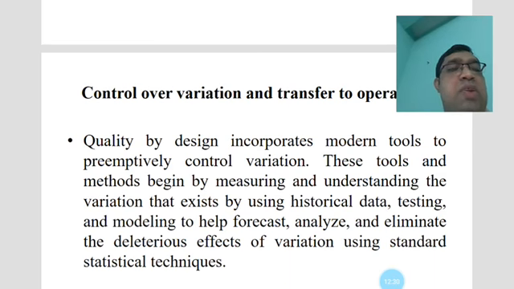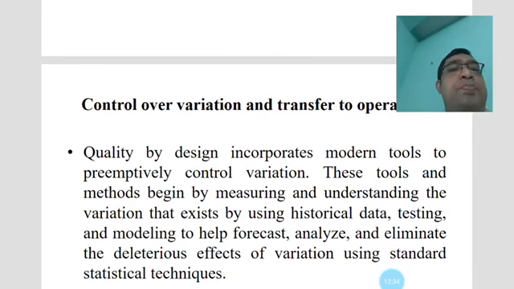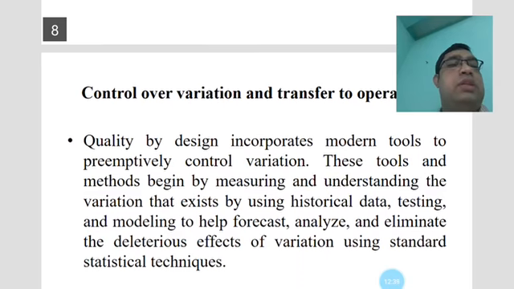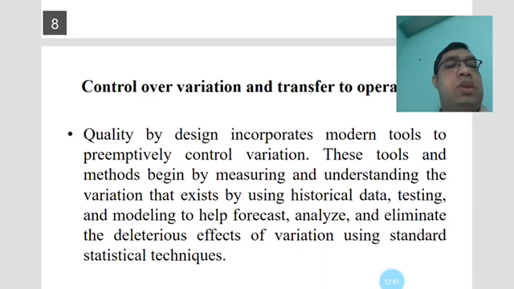You have to transfer to operations and also control over variations, and all of this will be addressed with different modern tools, including control of variations and the pyramid.